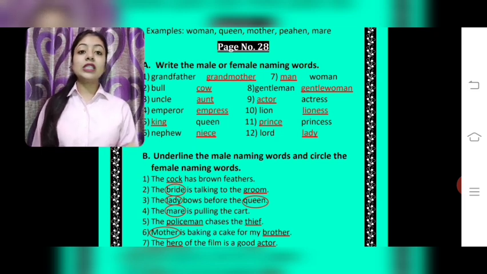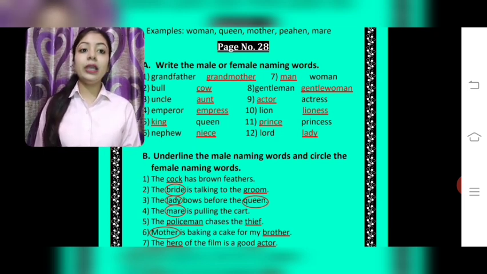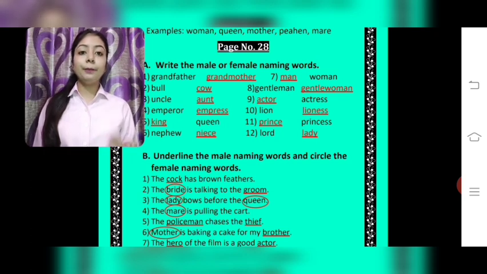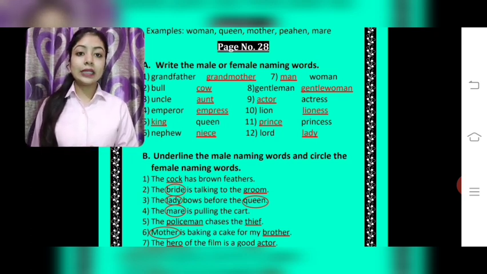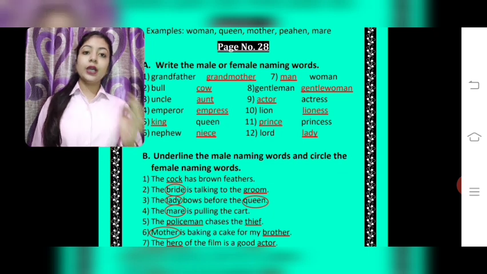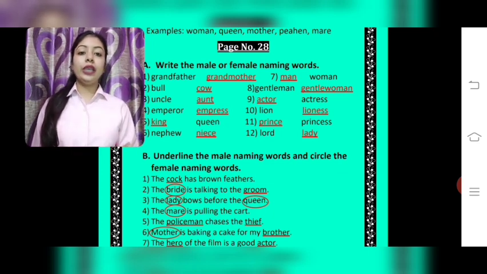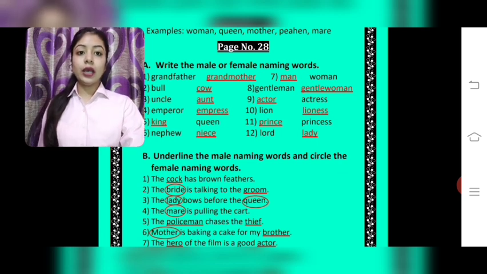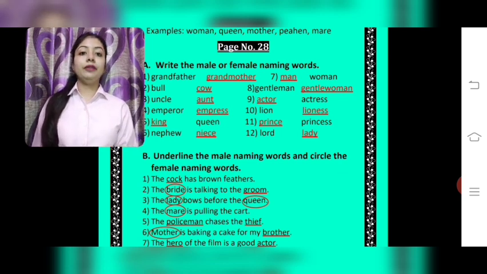Fifth. Now see, firstly the blank is given to us in the fifth part. They have given us queen. Queen is a female naming word, so we will write the male naming word of it, that is king. King, queen. Queen is the name of a person, so it is a noun.